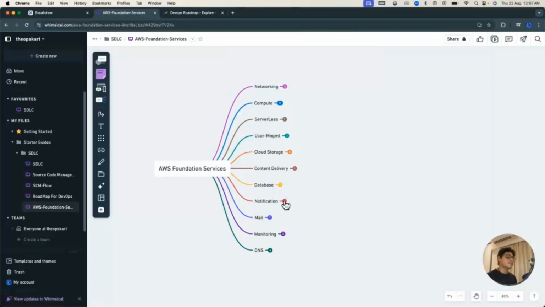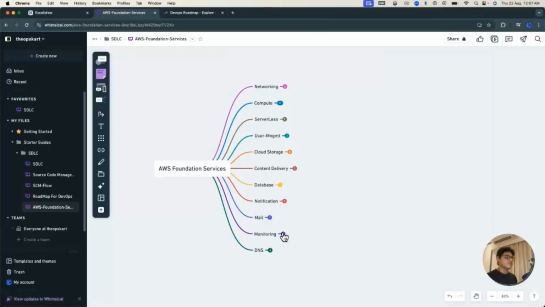The next service in our list is notification. Any kind of notification, like instance start or stop, or any billing alert, or any other notifications, if you want to send it to your team, you can use SNS. It is called the Simple Notification Service. Similarly, we have one more service for notification purposes. It is called the Simple Email Service, SES.